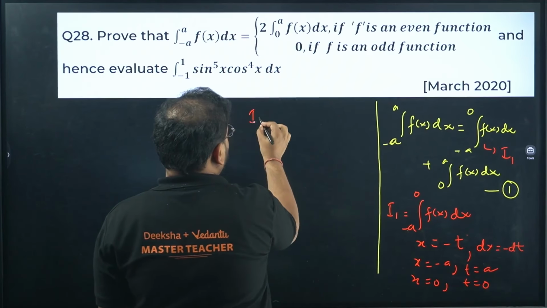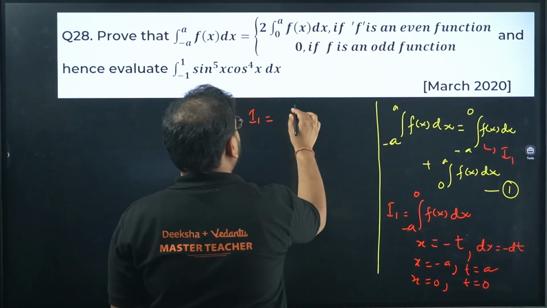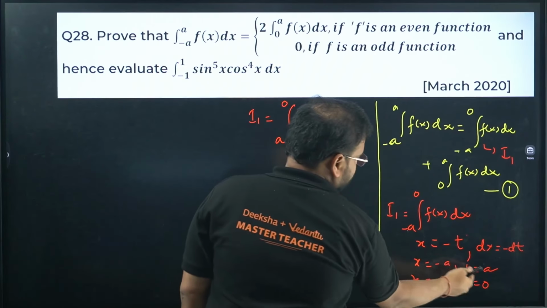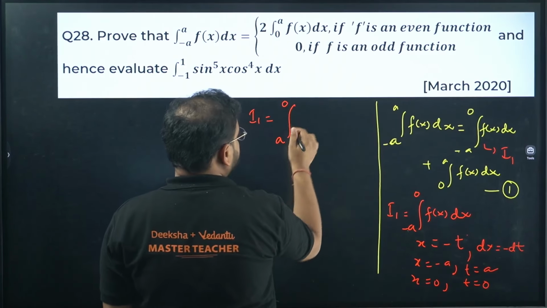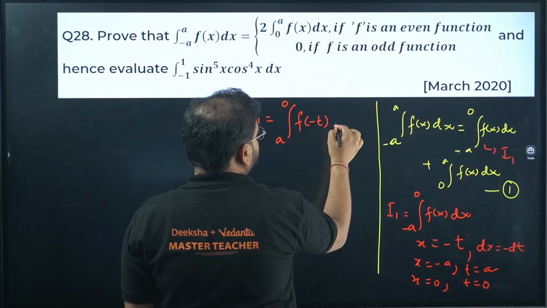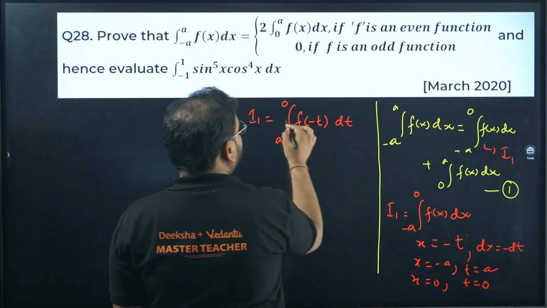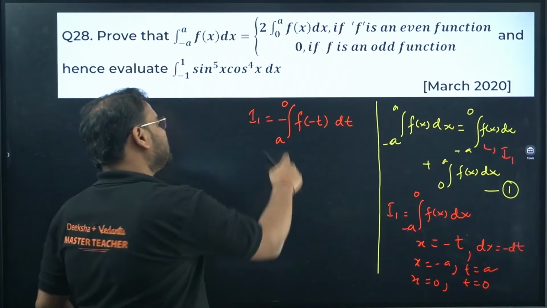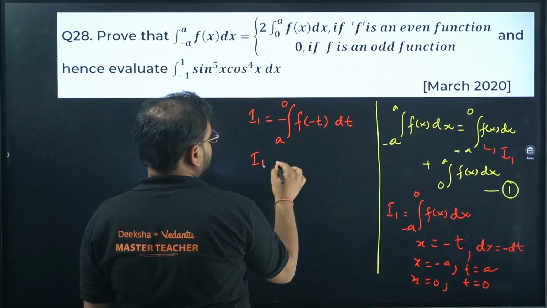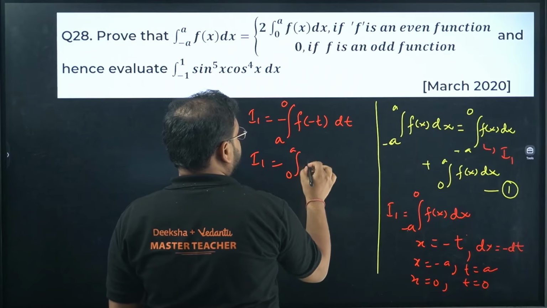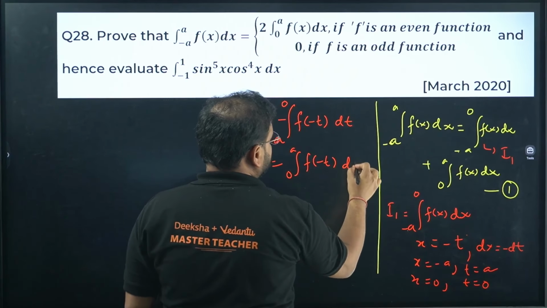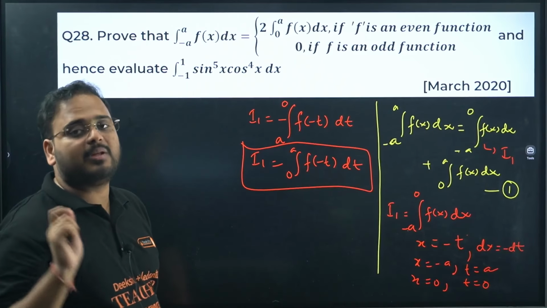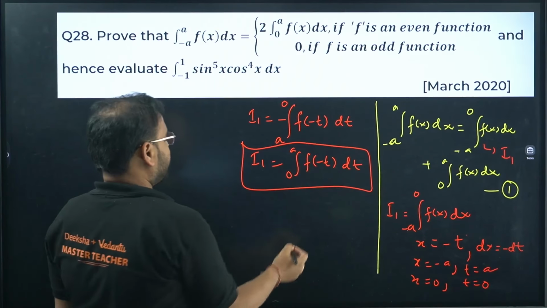So my integration I1 will be rewritten as integral from a to 0, the lower limit and upper limit, a to 0 in t, f of minus t, and dx is minus dt, I can take the minus sign outside, no? Use the negative sign to change the limits. Integral from 0 to a of f of minus t dt. This is very, very important. This step is extremely important. Now from here onwards, things will be very, very easy.